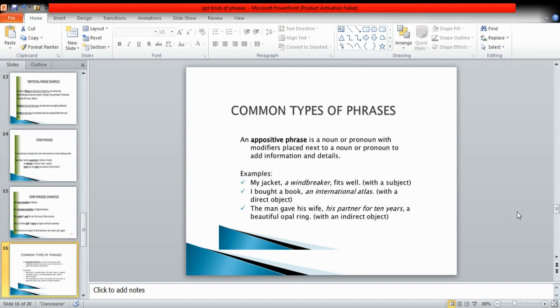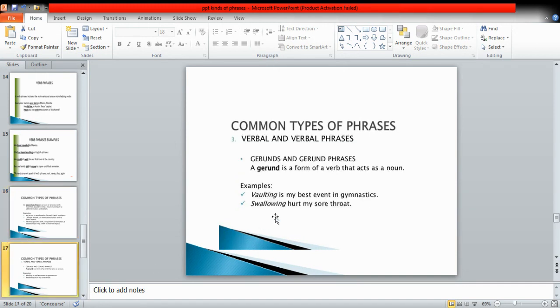The man gave his wife, his partner for 10 years, a beautiful opal ring. It means wife is the noun and right after wife a phrase is there which is describing the noun wife, so it is an appositive phrase. This is the reason that we call it an appositive phrase, because it simply stands side by side with that noun which it describes in the sentence.